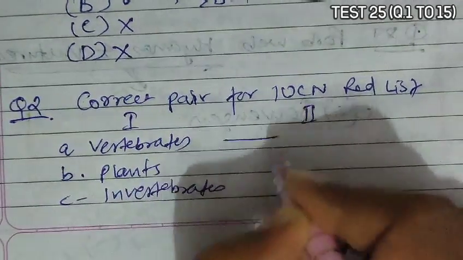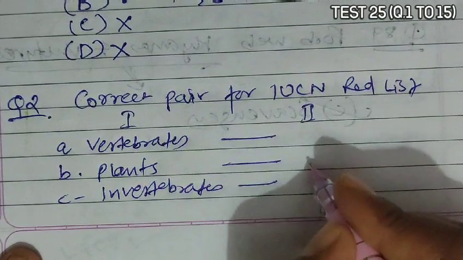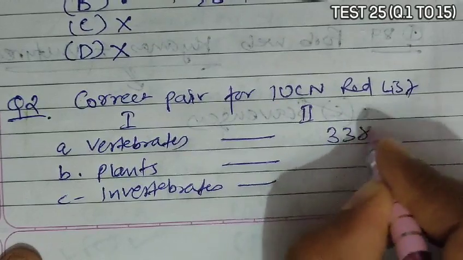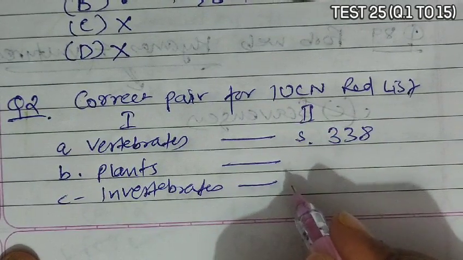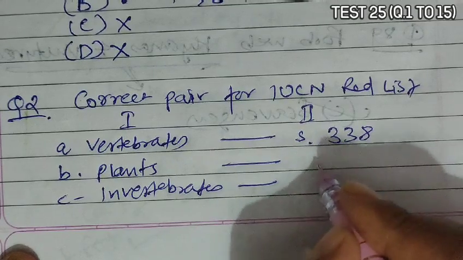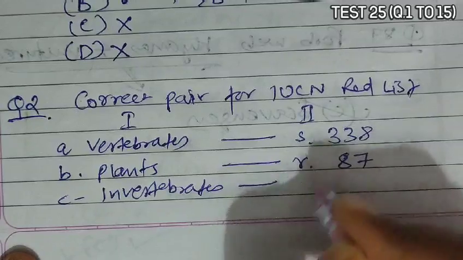Now in column 2, vertebrates are 338, so they match with the S option. Then plants, they are 87, so it matches with the R.